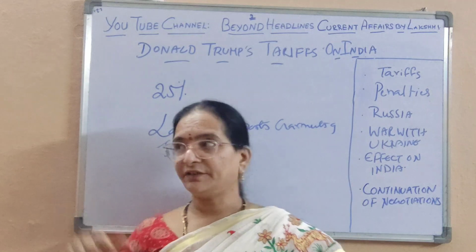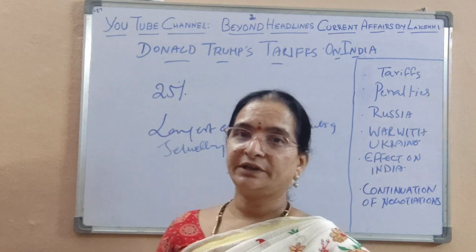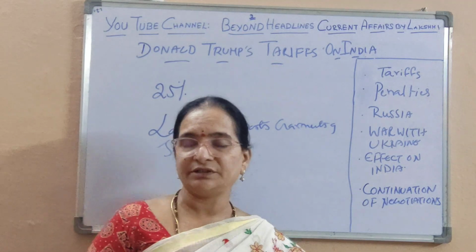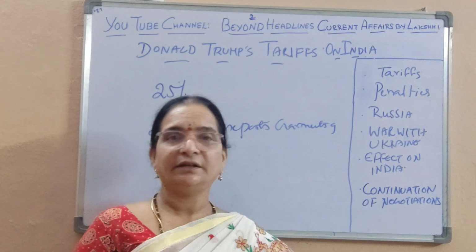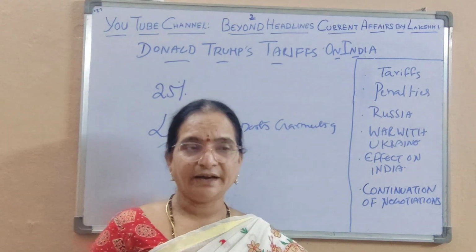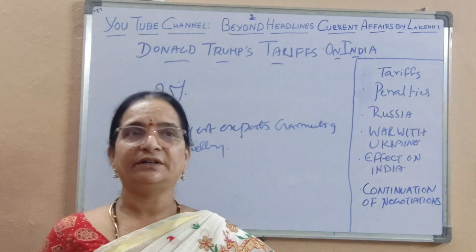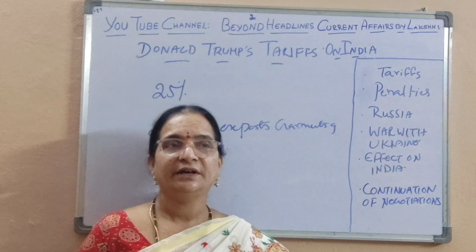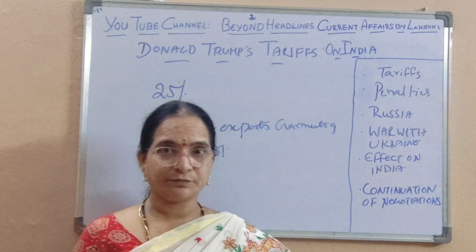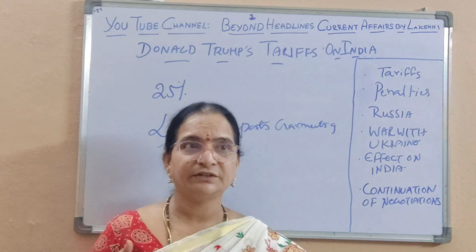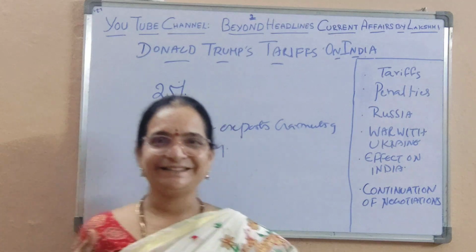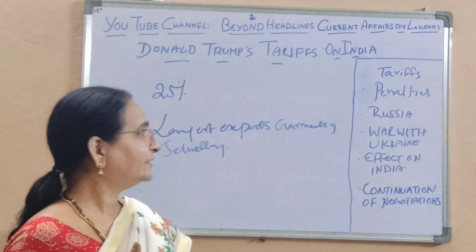So 25% is what we see today, but both sides agreed to continue the negotiations into August, and the hope is that the tariffs will be reduced. In this context, even our GDP forecast has been reduced from 6.5 to 6.2, which is rather sad.